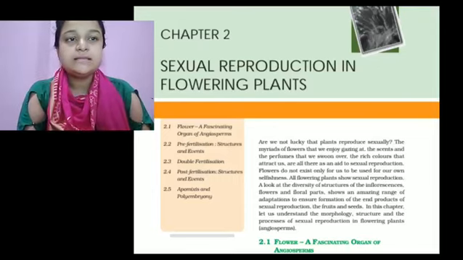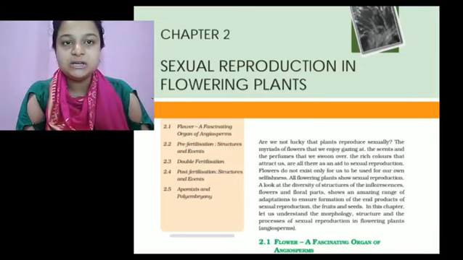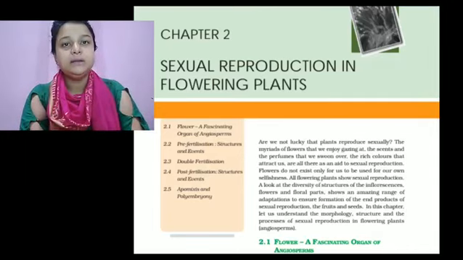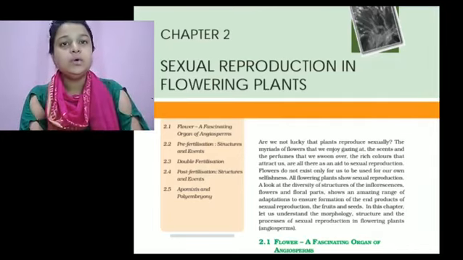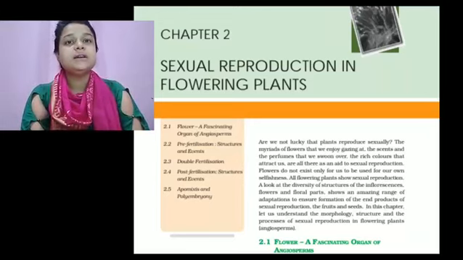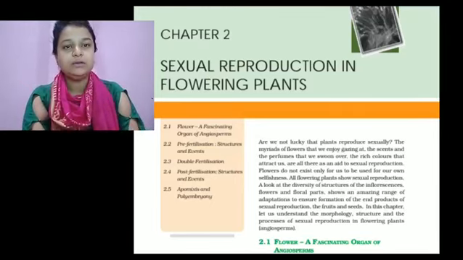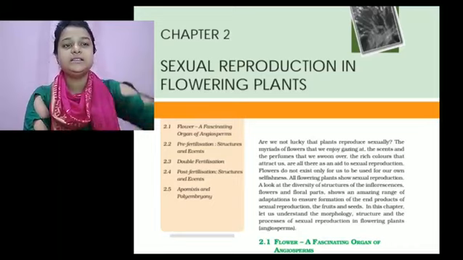Now, in today's class, we are discussing double fertilization, post-fertilization structure and events, apomixis and polyembryony. I hope in our past classes you all became aware of that. Today we are discussing double fertilization.